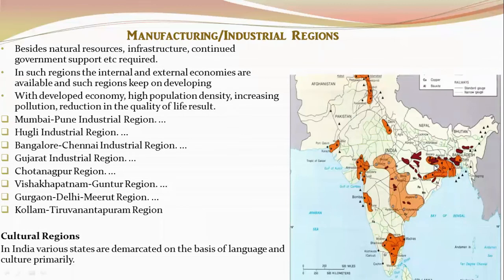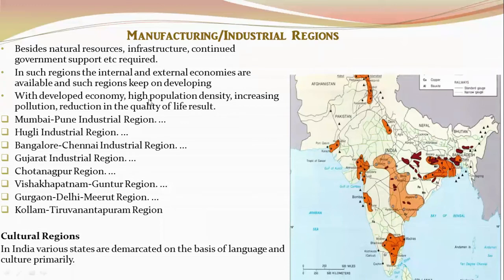Just try to remember what I had told you about the developed regions. It is not that they have rich iron reserves, but because they have rich infrastructure and government support, they are known as the manufacturing regions.